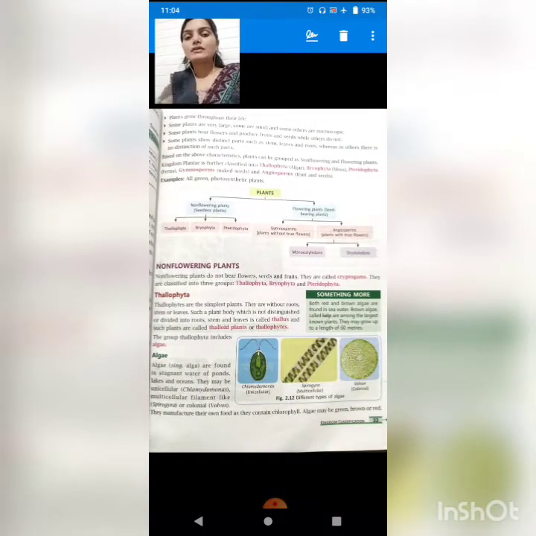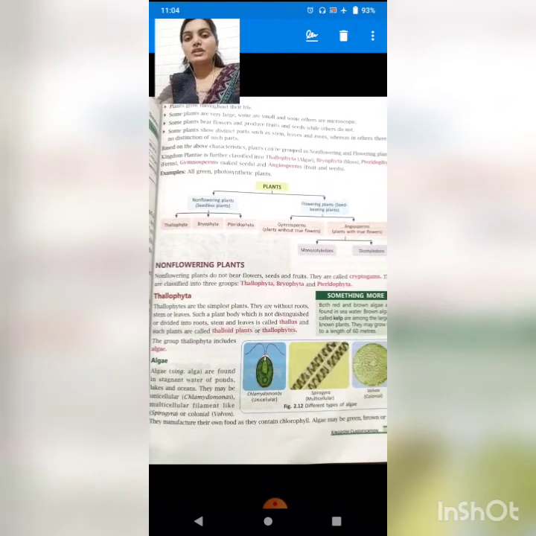See, with this flow chart, students, you are able to see how the plant kingdom is divided. When you divide all plants, you will divide them into two categories. The first category will be of non-flowering plants, means those plants which do not give any flower. And one category will be of those plants which give flowers.